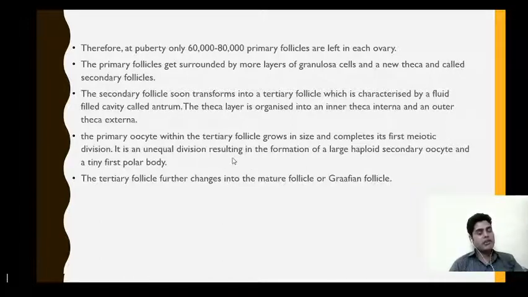That means they will get the same number of chromosomes, but the cytoplasmic content is not equally distributed among themselves. So two cells will be produced, one large haploid secondary oocyte having a large amount of cytoplasm, and the second is a tiny first polar body which has just a sheer layer of cytoplasm.